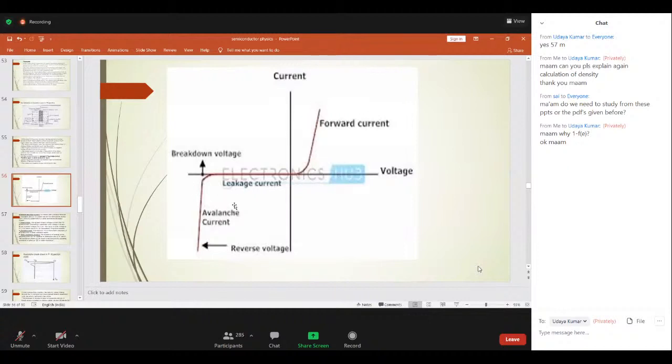Now coming to the reverse bias. In the case of reverse bias, when the positive terminal of the battery is connected to N-type and the negative to P-type, what is happening? Electrons and holes are attracted away from the junction under the action of the applied voltage, and then the depletion layer forms.